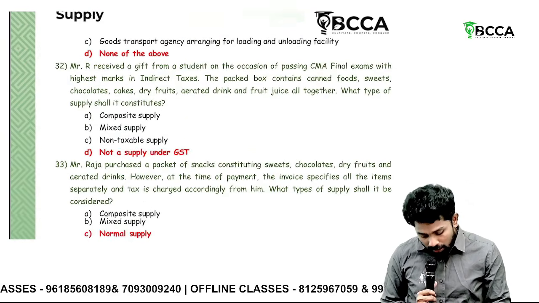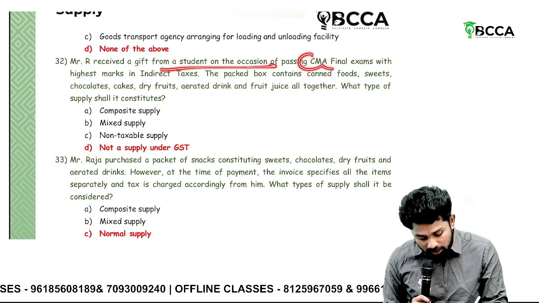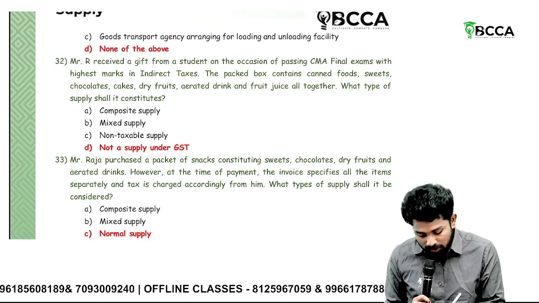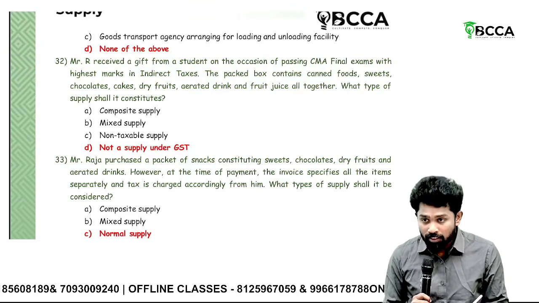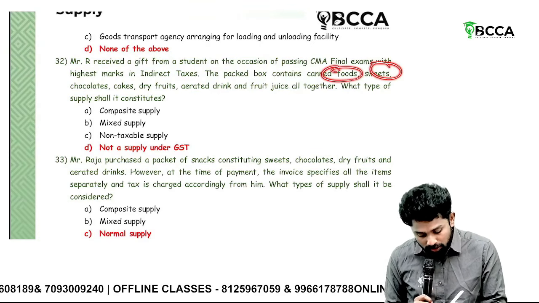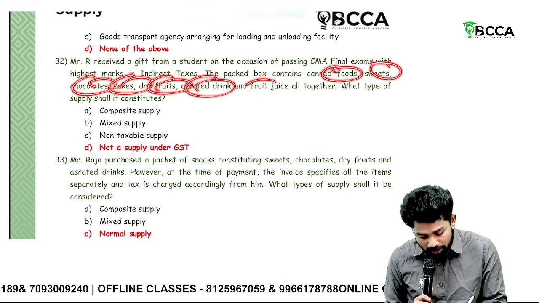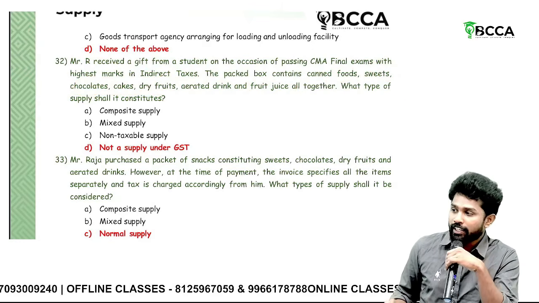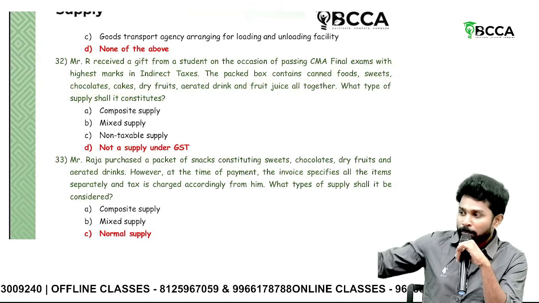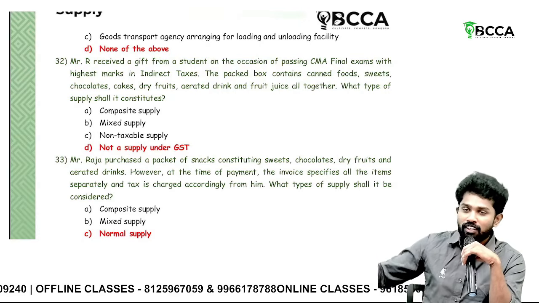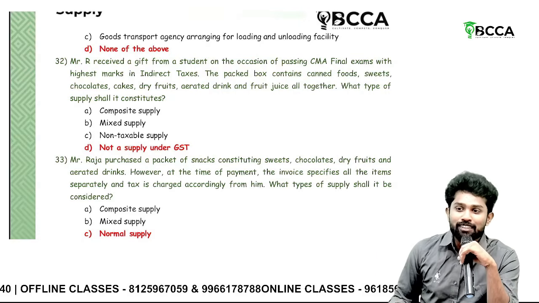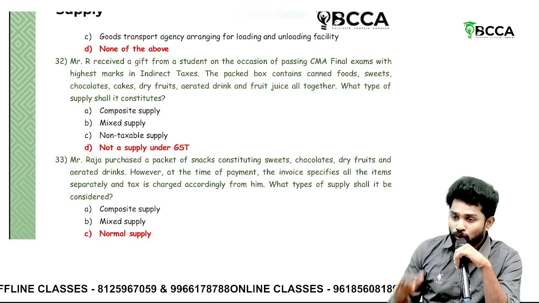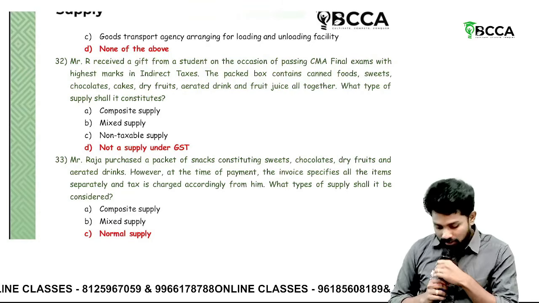None of the above. Or received a gift from a student on the occasion of passing CMA final exams. Let's say I have received a gift from one of my students since he got the highest marks in indirect taxes. The packet contains food, sweets, chocolates, cakes, dry fruits, aerated drink, fruit juice. What type of supply is it? Here only you will make a mistake, because in a lot of examples you see a packet consisting of dry fruit, sweets and all, our mind automatically says mixed supply, but here there is no sale at all. He is giving me a gift, no consideration at all. Hence it is not a supply.